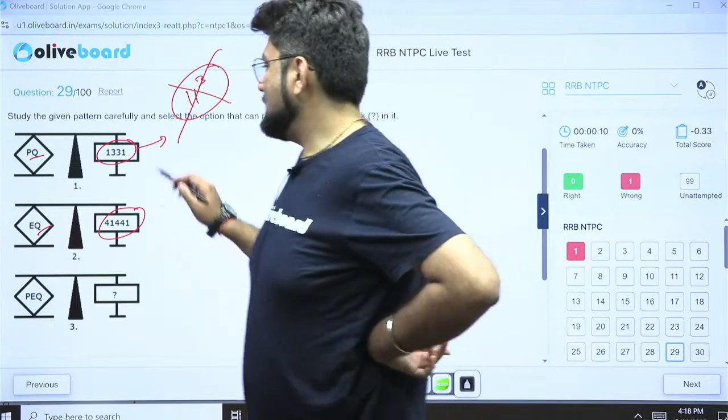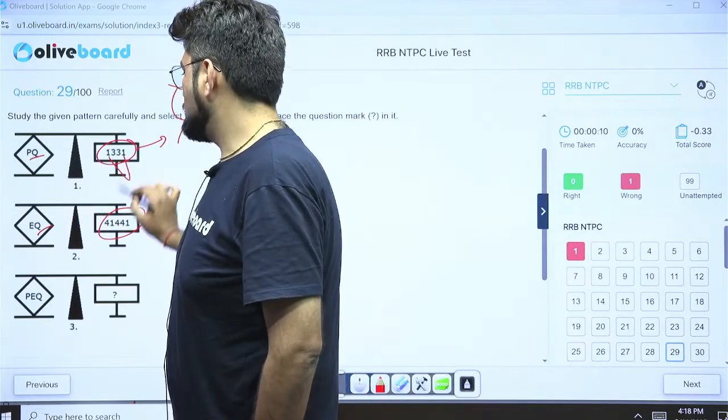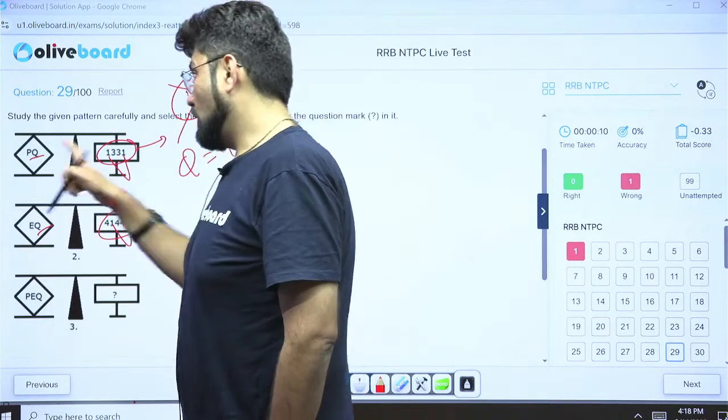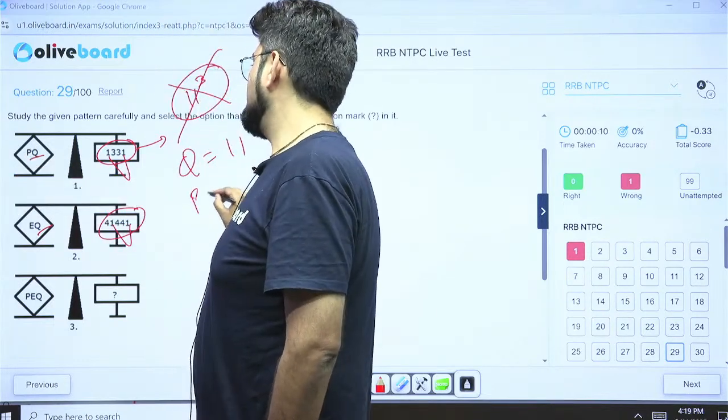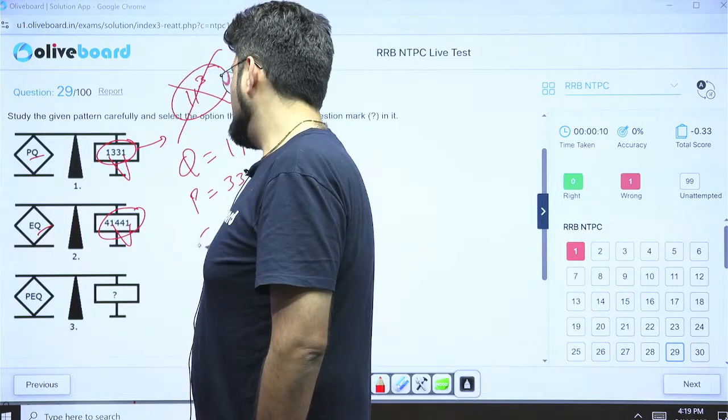So, what is happening here? 1331. You just check that Q is having 1 and 1 is common here, 1 and 1 is common here. So Q is definitely 1 and 1. So what is P now? P is 3 and 3. If P is 3 and 3 and Q is 1 and 1, what is E now? E is 444.